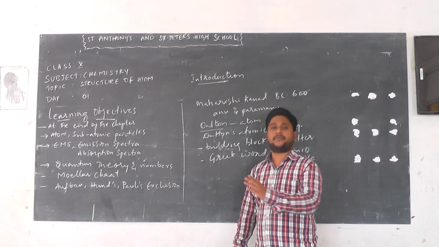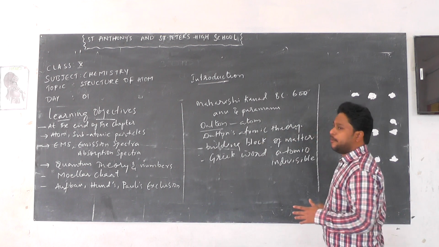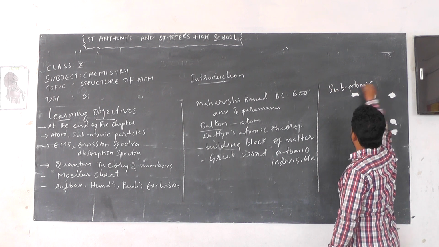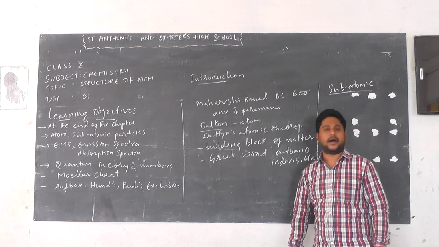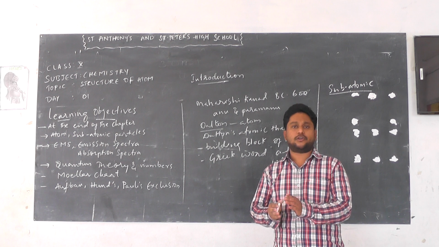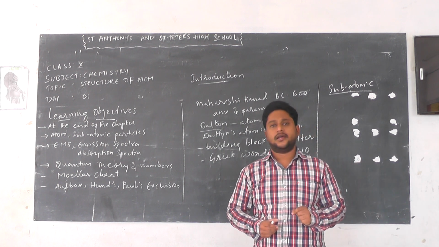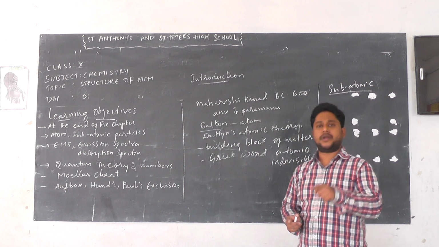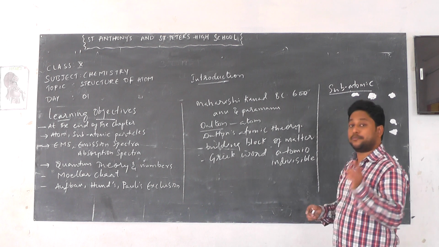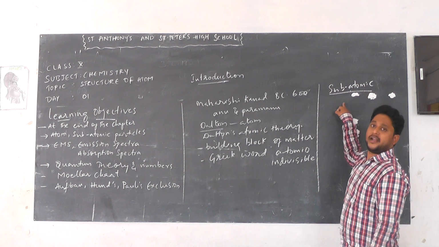After experimental observations, they came to know about subatomic particles. According to Dalton's atomic theory, the atom was thought to be a tiny, indivisible particle. But later experiments said there are particles present inside the atom, called subatomic particles.